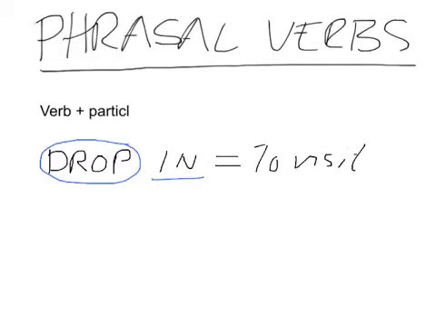So the main difference between a phrasal verb and a verb followed by a preposition or an adverb is that the phrasal verb changes the meaning of the actual phrase, whereas only adding a preposition or an adverb just adds information. Let's move on.